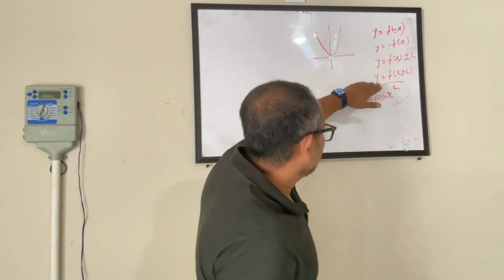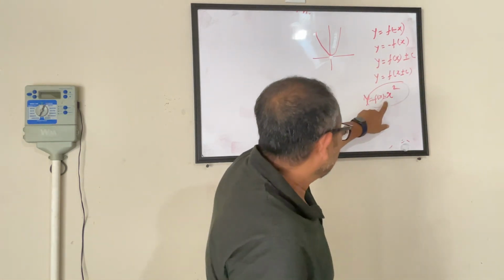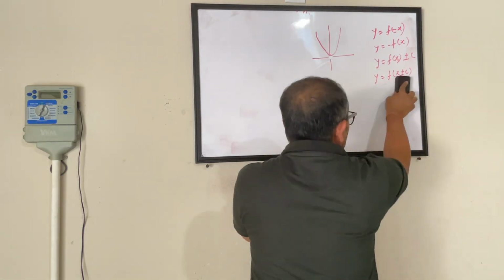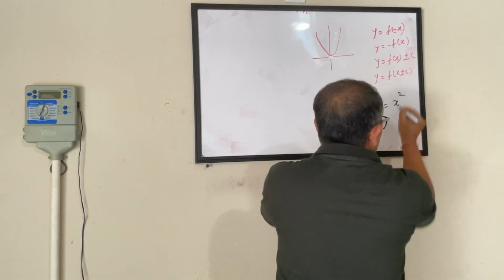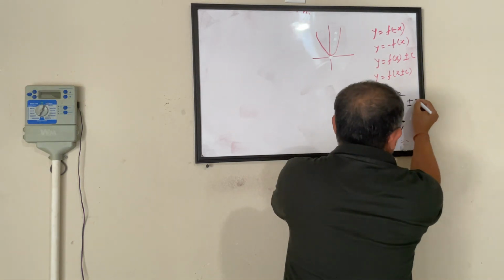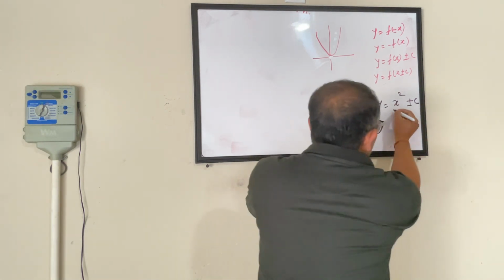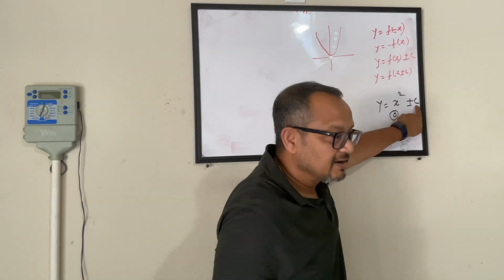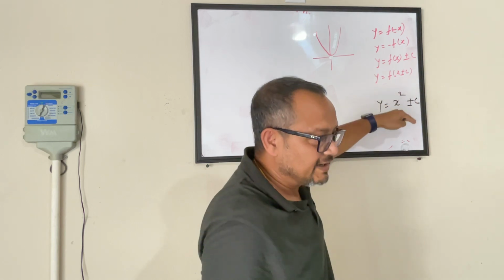Alright, so let's look at the easy one first. This is my function, y equals x squared. If I am adding or subtracting anything from this, what will happen is when x is 0, y is still c, plus or minus more than 0.